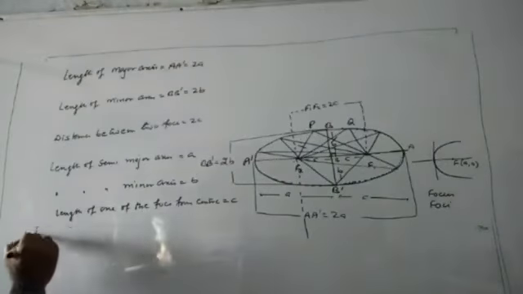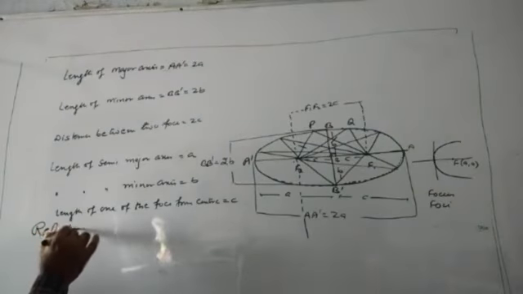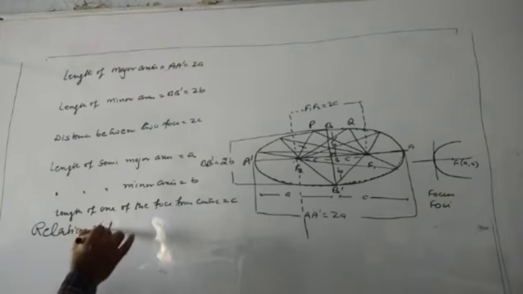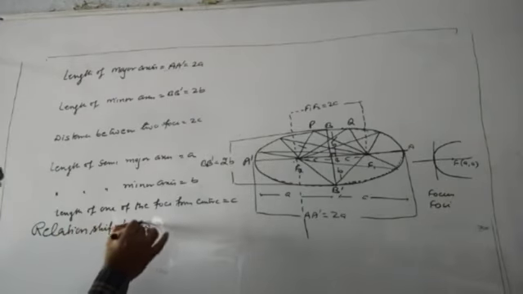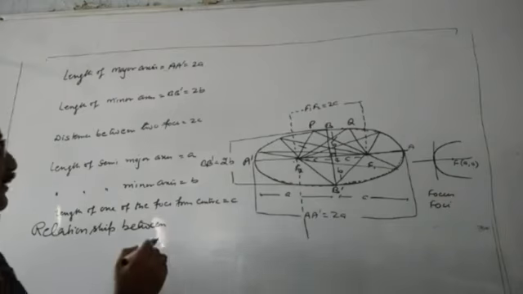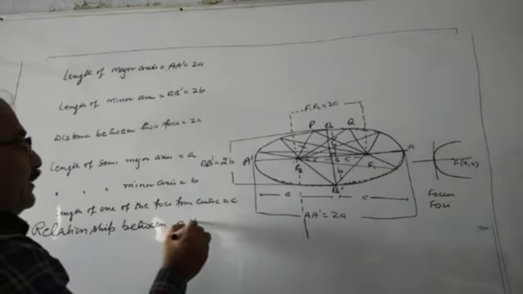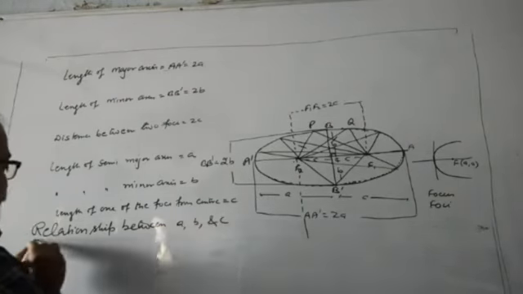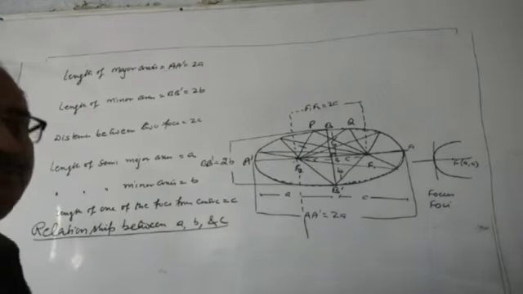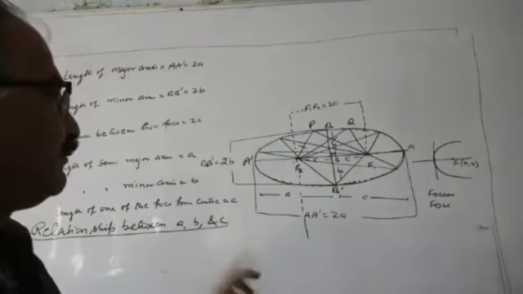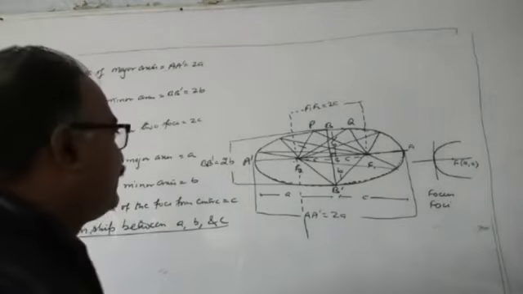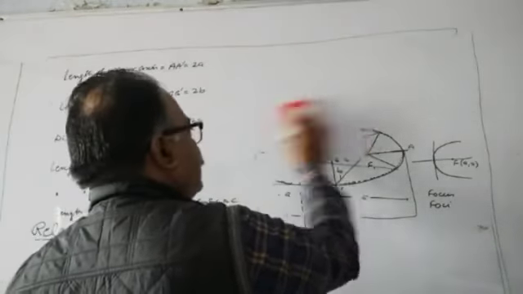Now relationship between A, B and C. This is the most important part of the ellipse. I am going to derive this relationship between A, B and C. Now see here.